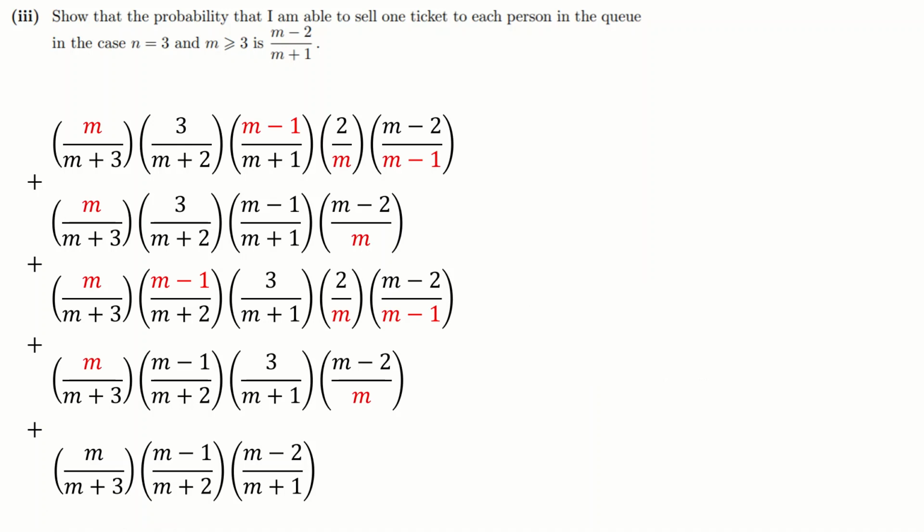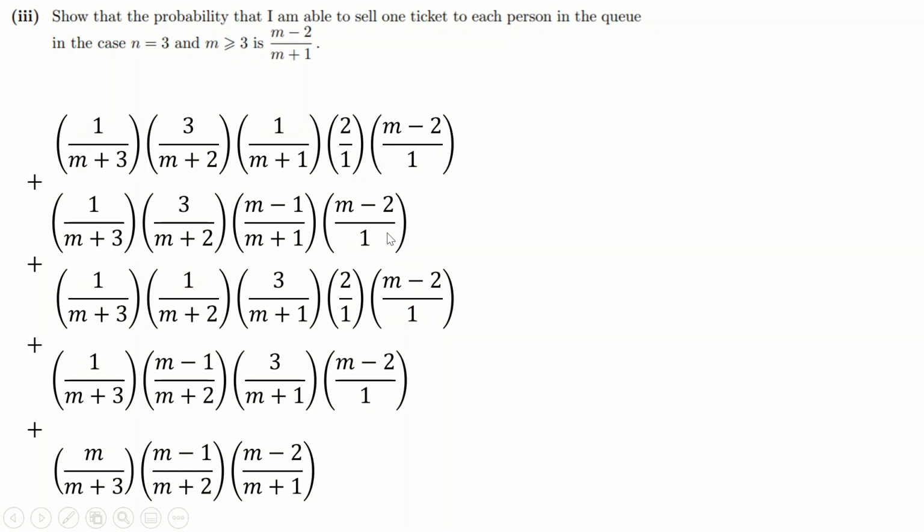Now what I'm going to do is firstly highlight everything in each row that has a matching numerator-denominator pair. So this m matches with that m, this m minus 1 matches with that. Again, this m matches with that, this m matches with that, and so on. And I can cancel all those out. So I'm just going to replace all those with 1s. The reason it goes to 1, of course, is because this is m times 1. So when you cancel, you're just left with the 1. So I'm going to cancel those all down to 1s. And this is looking better already, because now I don't have any quintics possible. I have some cubics still that would happen if I expanded out, which I'm not happy about, but that's okay.